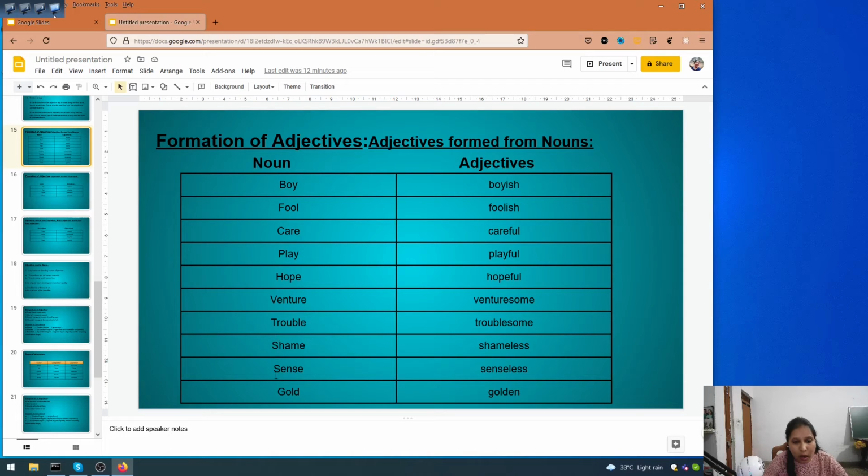So can you see how all these nouns have been changed into adjectives? Yes. So if you see all these words, they have come from nouns, but they are something like quality. Like that man is boyish in character. He is such a fool, he is a very foolish boy. And be careful, don't go there. Yes, so all these are adjectives which have come from nouns.